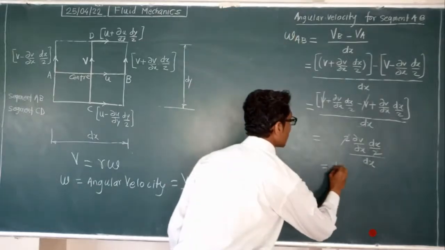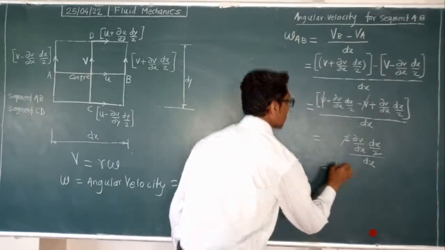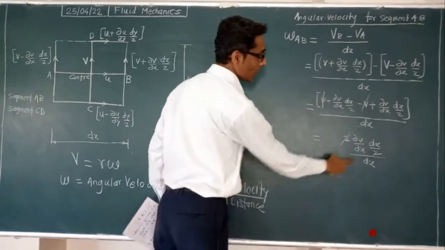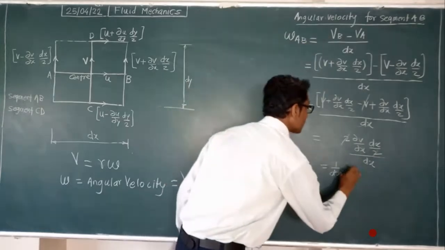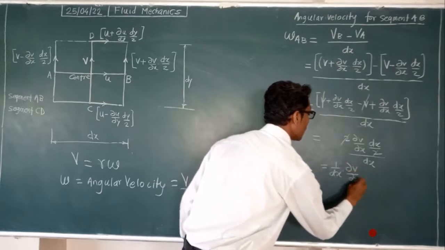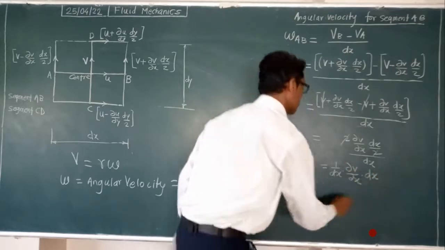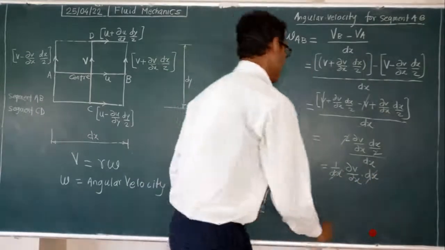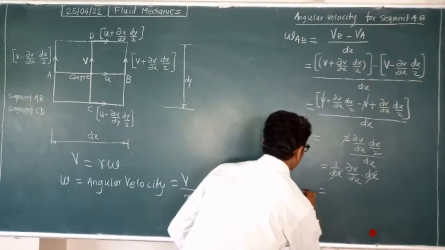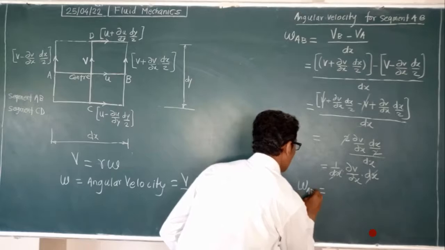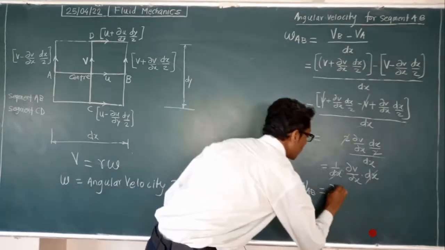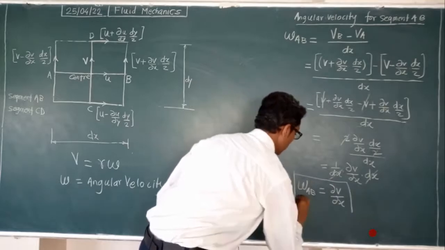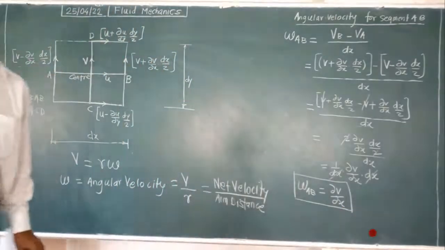Again we have 1 by dx here, and then delta V by delta x into dx. This dx gets cancelled with this dx, and we find omega AB, the velocity differential component, equal to delta V by delta x.